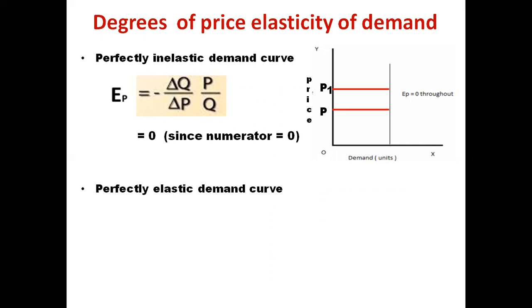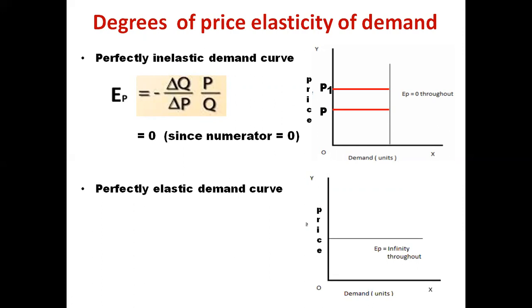Now we come to the perfectly elastic demand curve, where the elasticity is infinity. Here the demand curve is parallel to the x-axis, because price remains fixed at a particular point and quantity demanded varies. So we can see here that the price remains fixed at this point and quantity demanded changes. Now moving on to the formula, EP equals minus del Q by del P multiplied by P by Q. We know del P is 0 because price is fixed. So minus del Q by 0. Something by 0 gives us infinity. That's why the perfectly elastic demand curve has elasticity of infinity throughout.